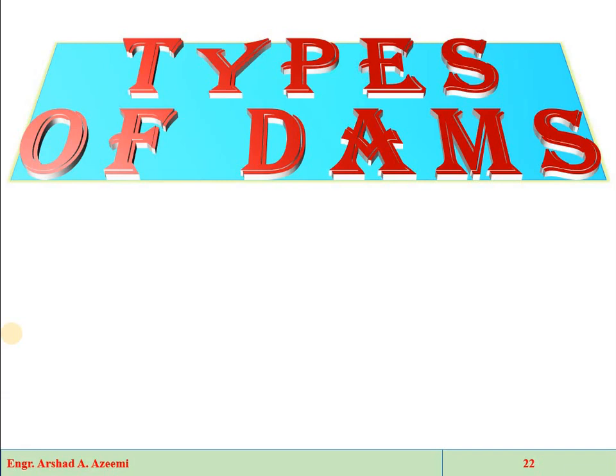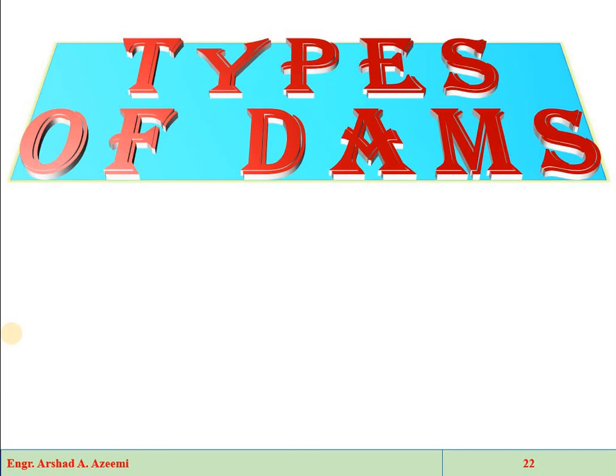Site selection depends upon many physical factors such as topography, geological and foundation condition, available material, suitable site for spillway, data about the earthquake forces, etc. So these are the different factors based on which we are selecting different types of dams.